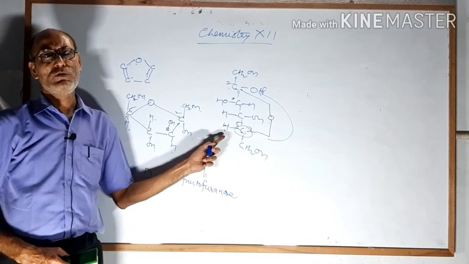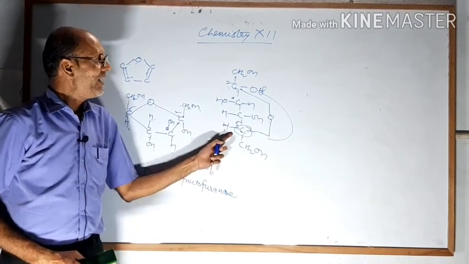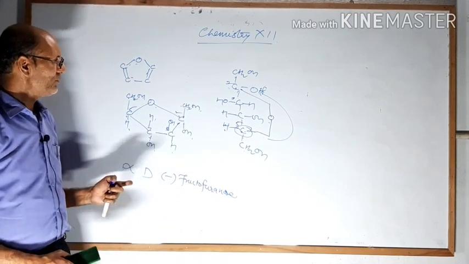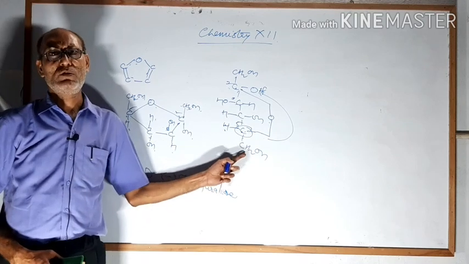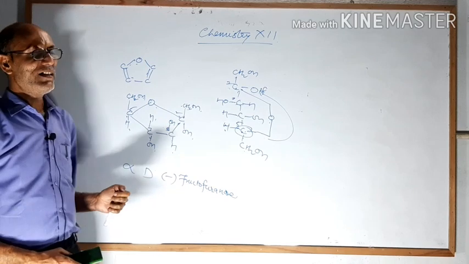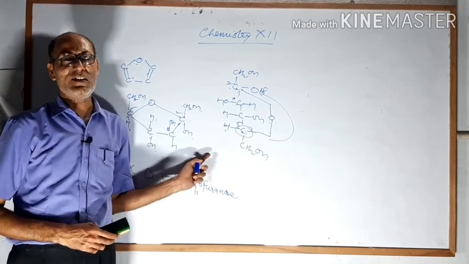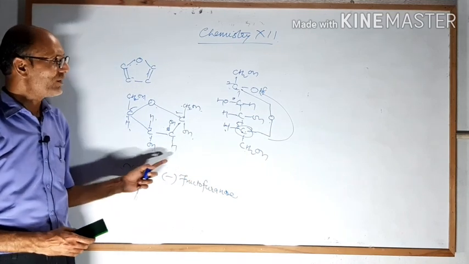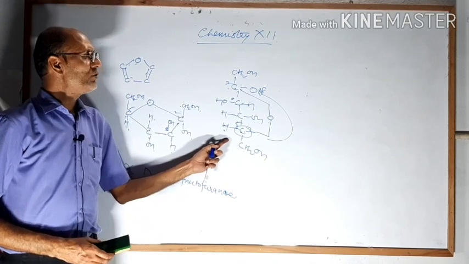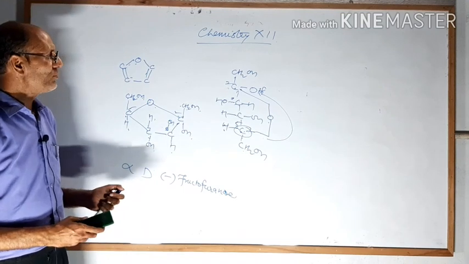The second difference between glucose and fructose: glucose gives a silver mirror with Tollens reagent and fructose does not give this test. So if you want to distinguish between glucose and fructose, you can use these two tests, but one similarity is the test with phenylhydrazine. Glucose reacts with excess phenylhydrazine to form a yellow precipitate of osazone, and fructose also gives that.